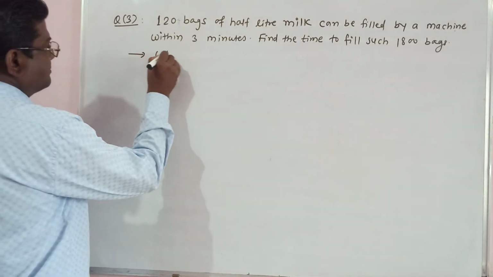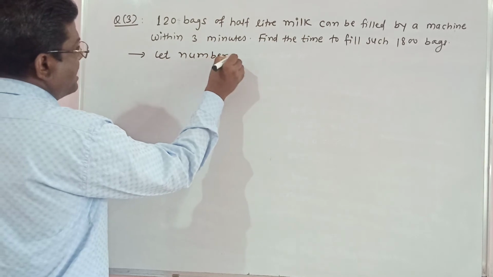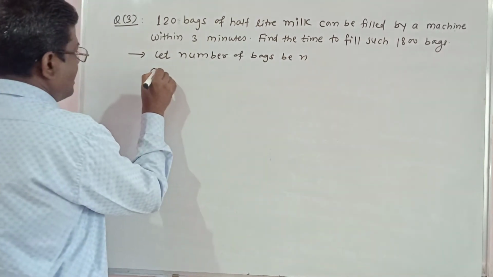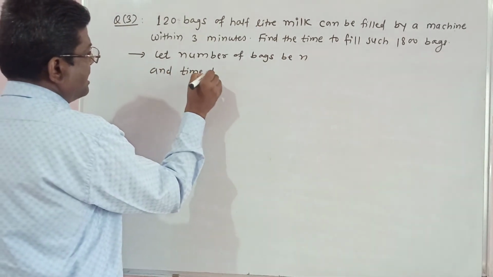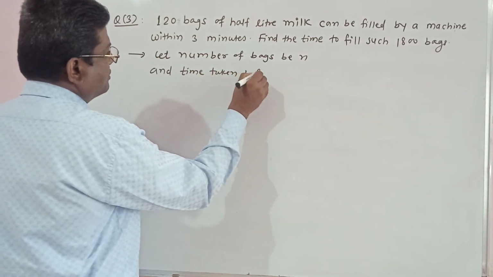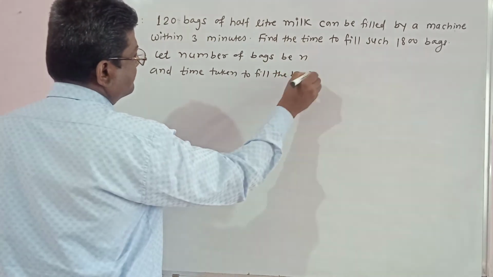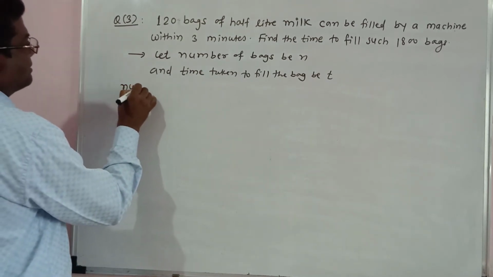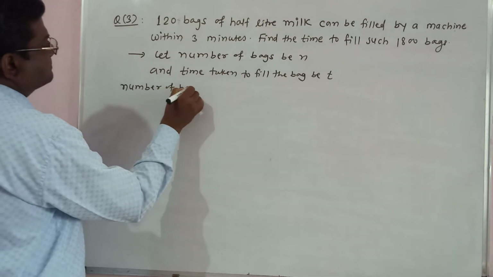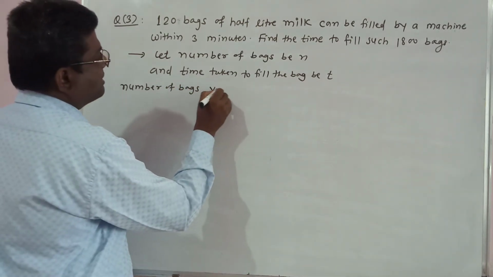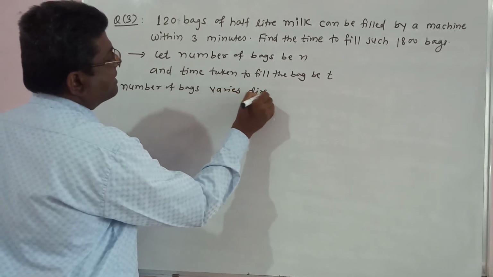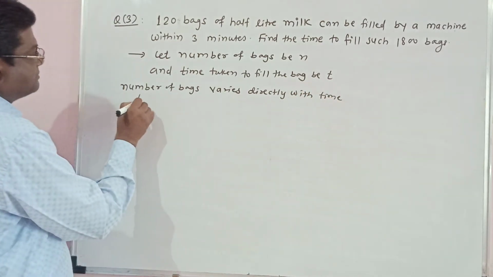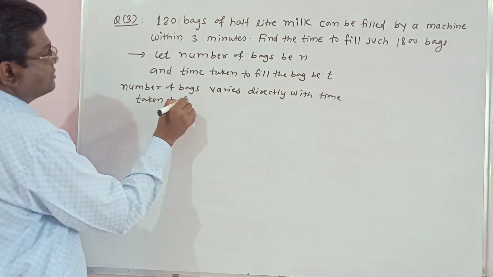Now let the number of bags be N and the time taken to fill the bags be T. The number of bags varies directly with the time taken to fill the bags.